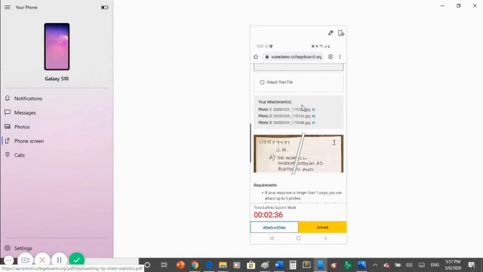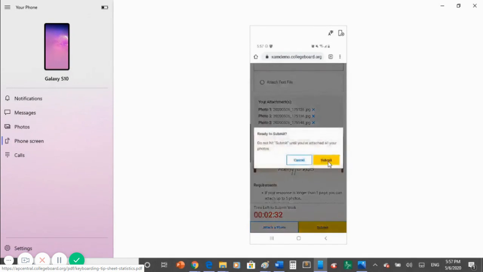When all files are successfully attached, click the Submit button. If you click Submit, your answers are now complete for question 1. Once you hit Submit, you will not be able to return to this question. You will be moved on to question 2, or if your test has only one question, you have now completed the AP test.